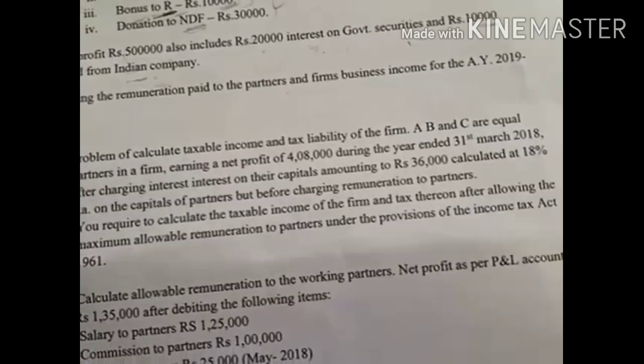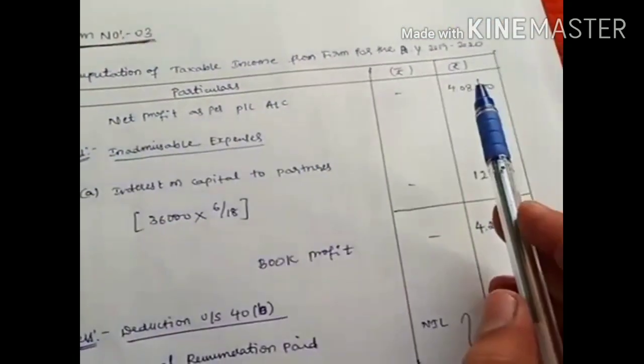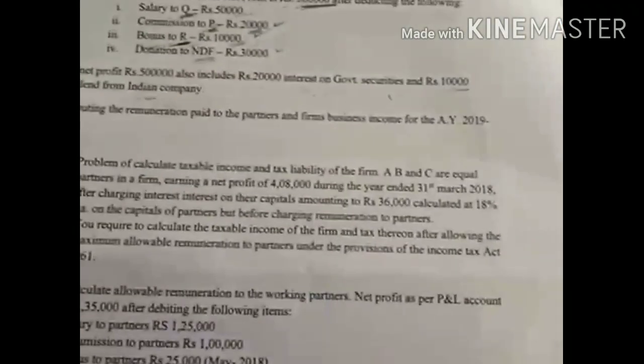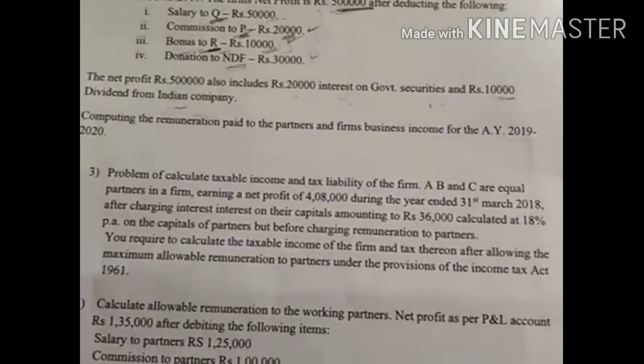So here they have given a net profit. First we have to write the net profit as per profit and loss account. How much is given? 4,80,000 they have given. Then add inadmissible expenses. I already explained this in the class, in the theoretical part.